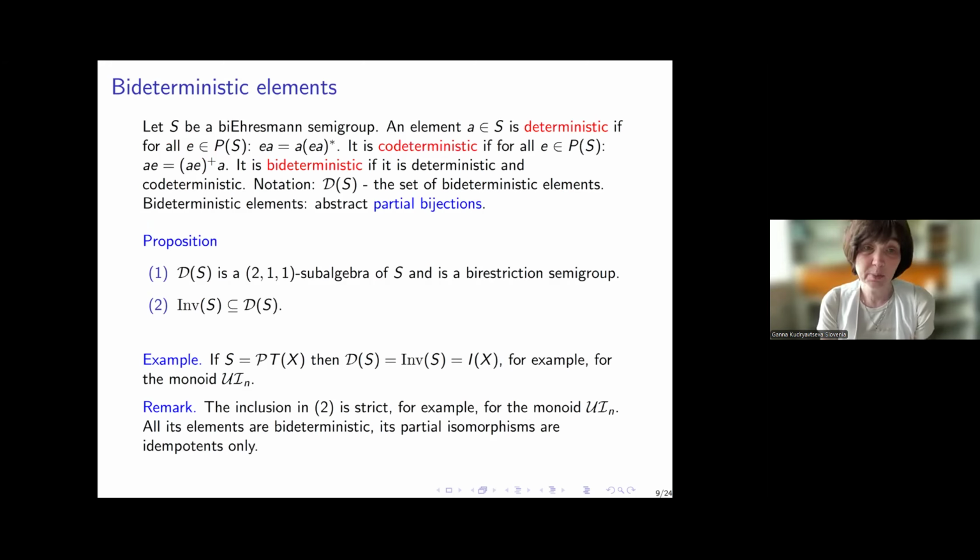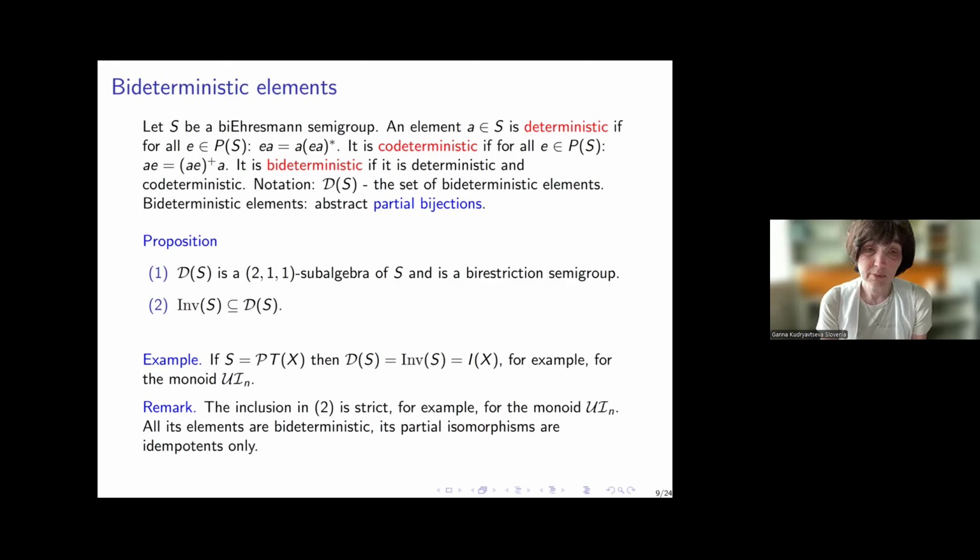Now let's go on to bideterministic elements. These elements can be thought of as abstract analogs of partial bijections. So if we have a bi-Ehresmann semigroup, an element A is called deterministic if for all projections E, E times A equals A times EA star. So the projection can be moved to the right of the element. This can be done in restriction semigroups, but not always in Ehresmann semigroups. And this can be done precisely for deterministic elements. Codeterministic elements are defined similarly. And D of S denotes the set of all bideterministic elements, that is, elements which are both deterministic and codeterministic.